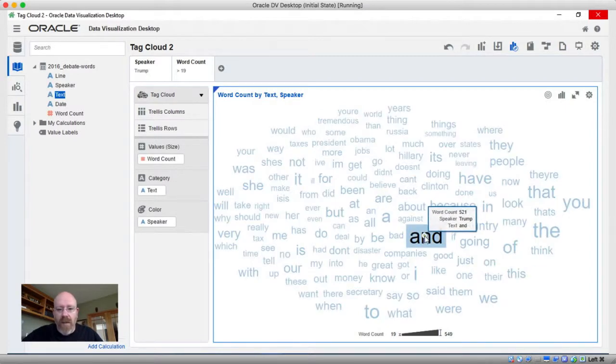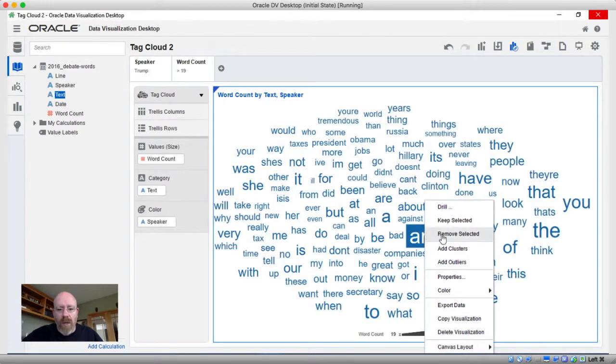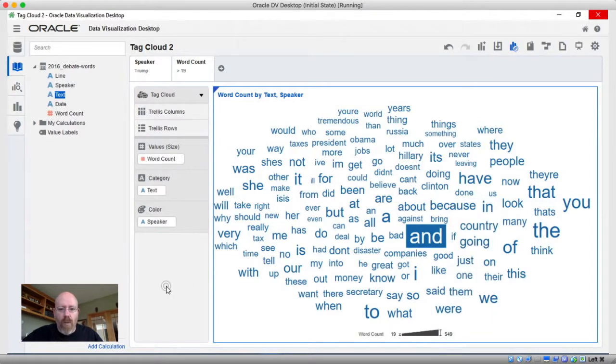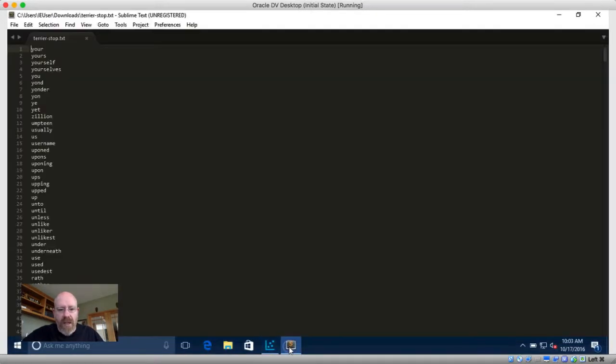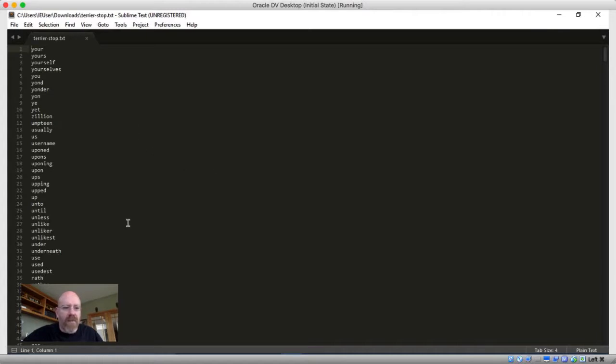Now I could come in here and right click on each one and do remove selected, but that would take a lot of time. How can we do that a little bit faster? Well, fortunately, the internet is a trove of resources, and there are things called stop lists, which in text analytics is a term used to describe words that we don't want to include when we're analyzing text. So I've got a list here, and in this format it's not really that helpful to me.